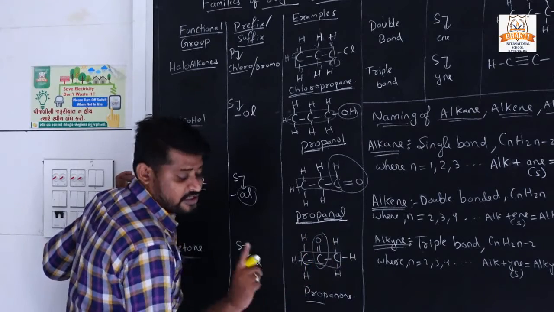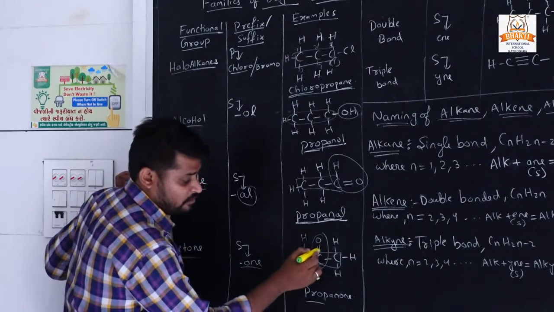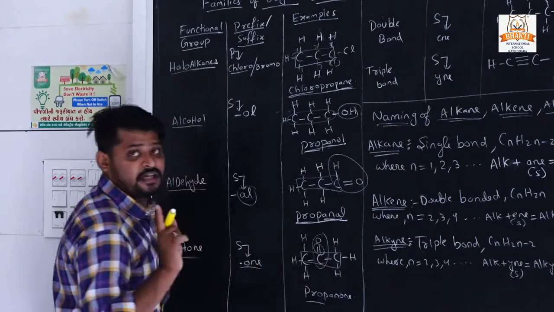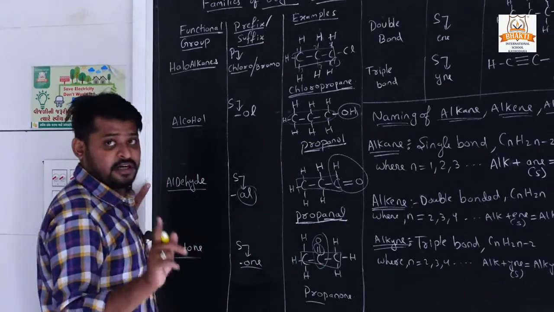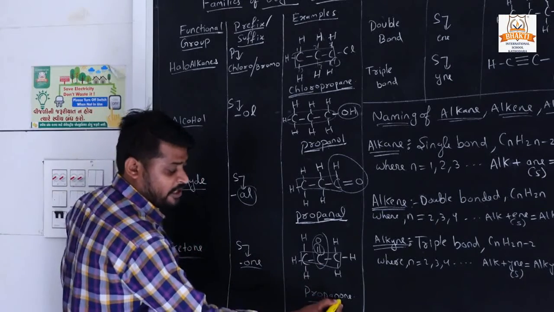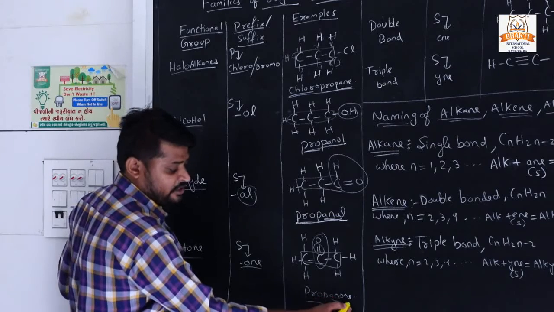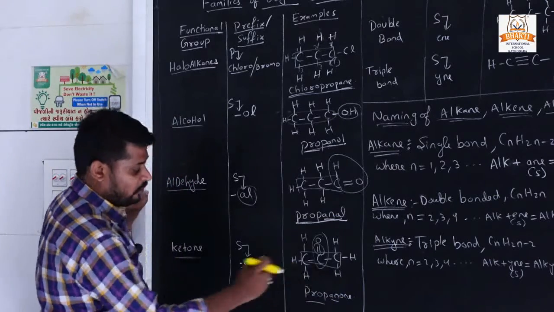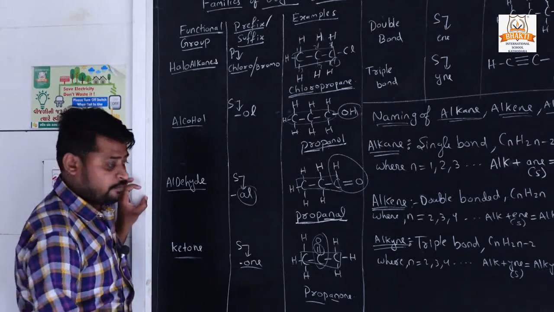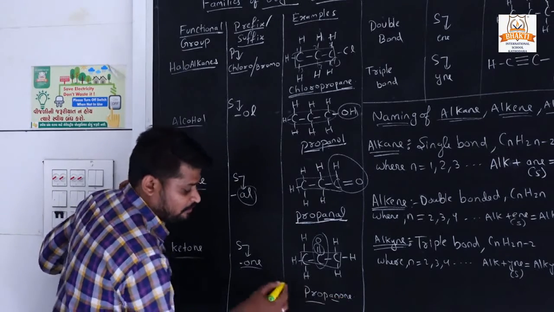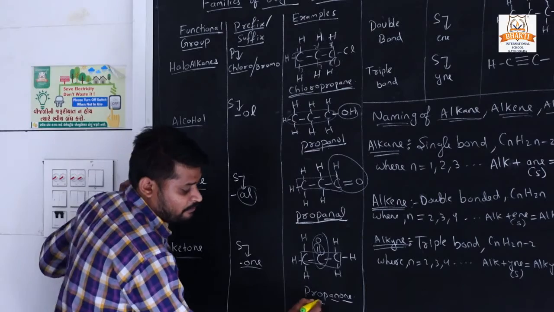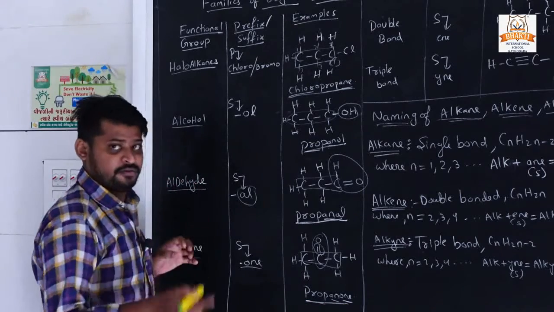All are combined with a single bond. Only for the carbonyl carbon you will see a double bond. All the carbons are combined with single bonds, so it is from the alkane group. When primary and secondary join, we have to terminate the E. So "an", and it is from the ketone functional group. The symbol for ketone is "one". So the name of the structure is propanone.